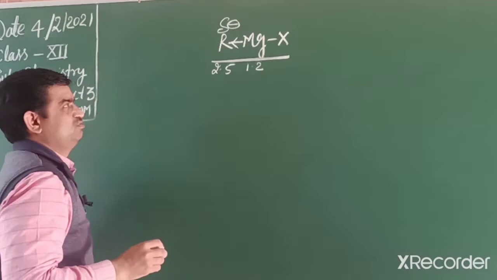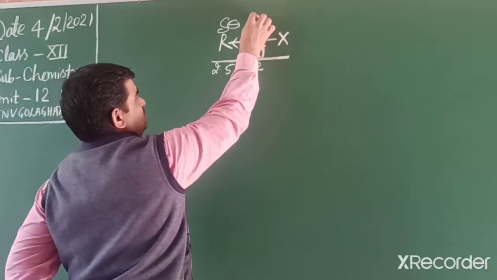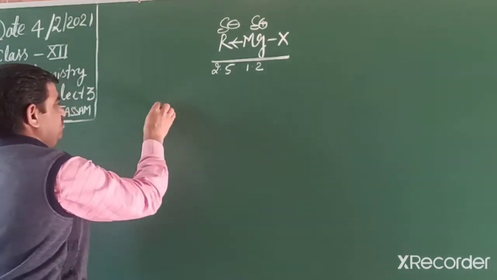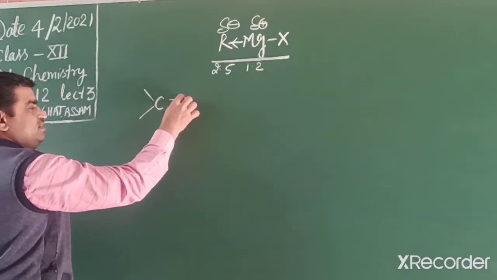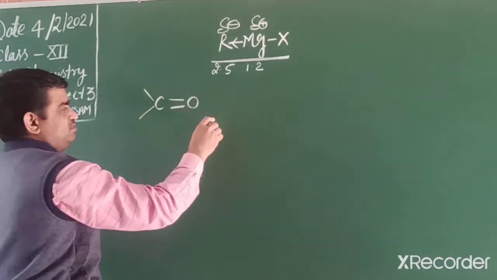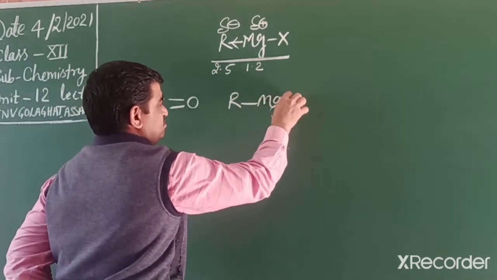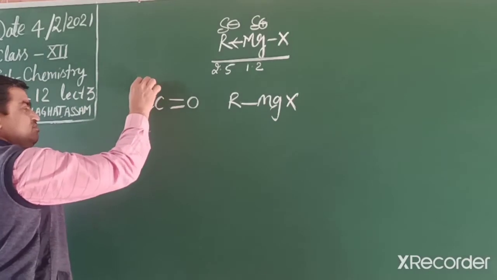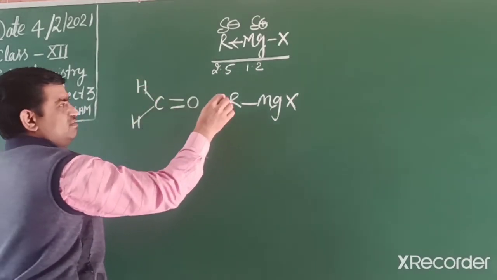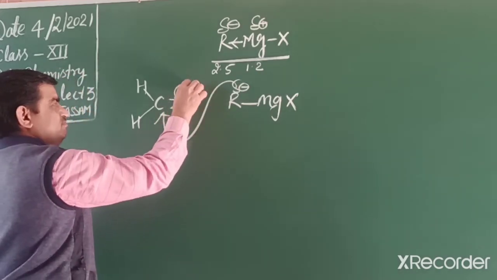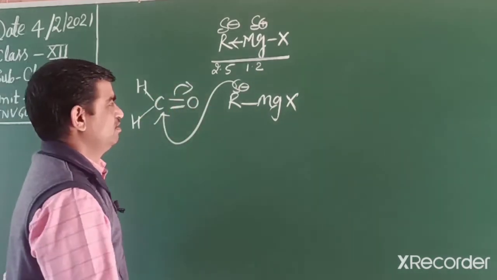So the shared electrons move towards the carbon side, and so this acts as a nucleophile. When it reacts with any carbonyl group, if the carbonyl is formaldehyde, then it forms a primary alcohol.